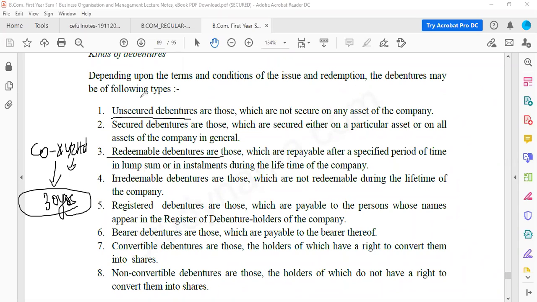Now irredeemable debentures, the opposite of redeemable. Here they will not give back the money, the principal money will not be given back, only interest will be paid year on year. That is irredeemable debentures. Now irredeemable debentures are usually not given in India.